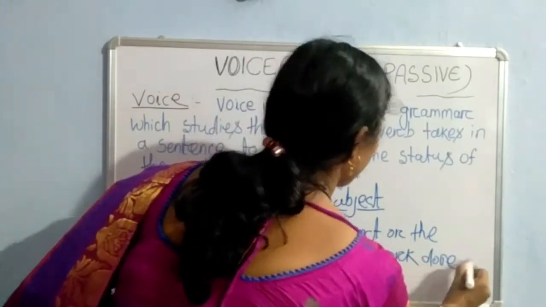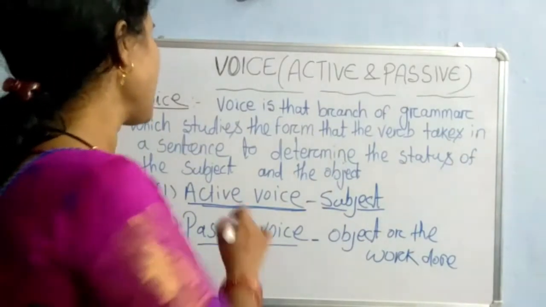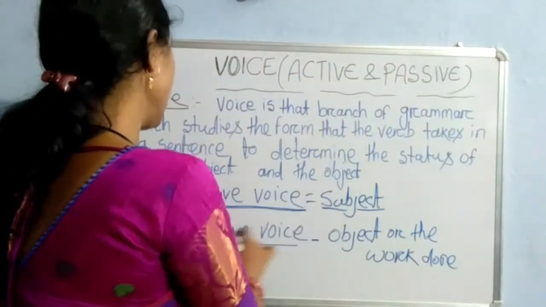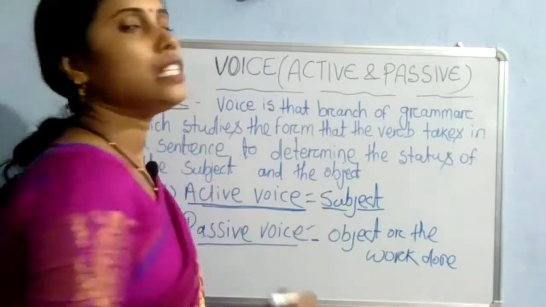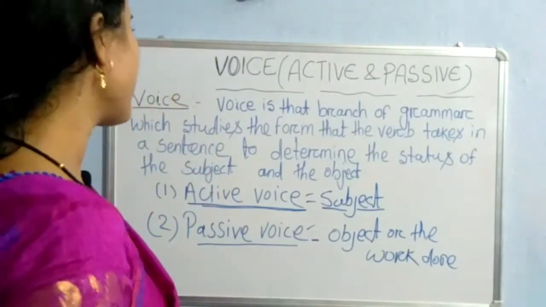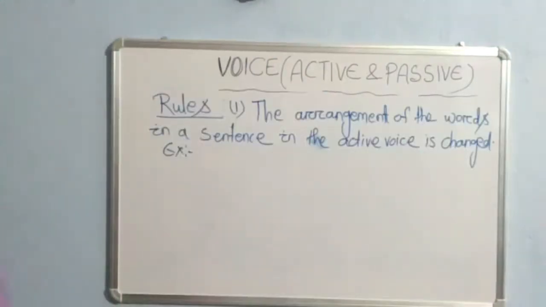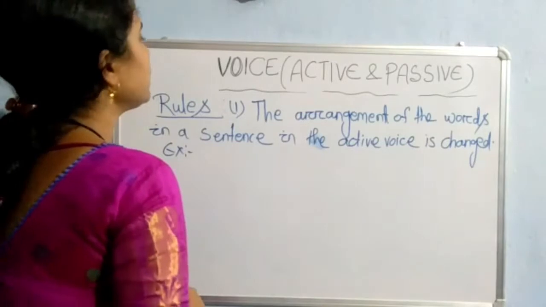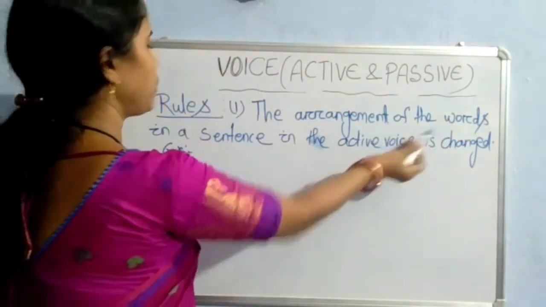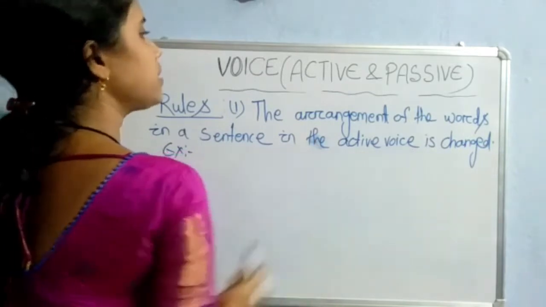So students, before you learn how to convert an active voice into passive voice, you should know some rules. The first rule is that the arrangement of the words in a sentence in the active voice is changed.